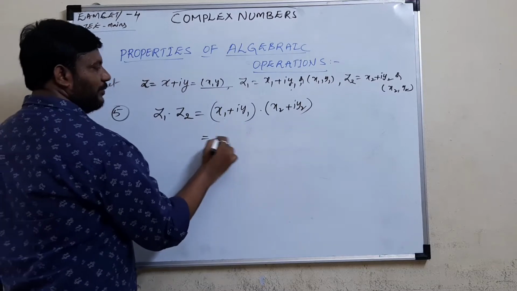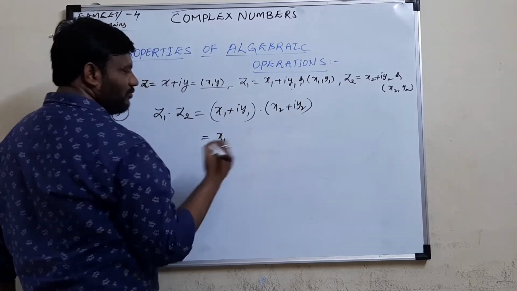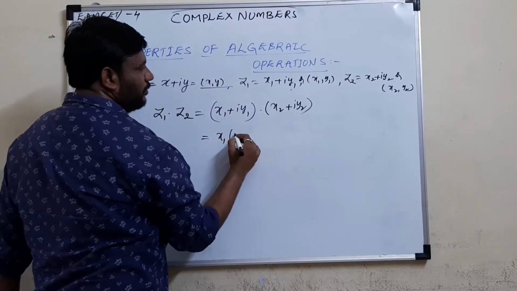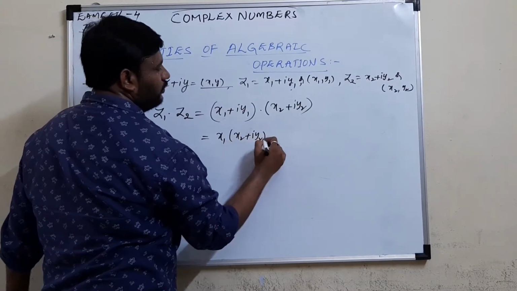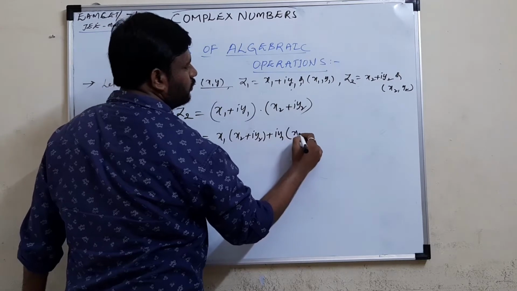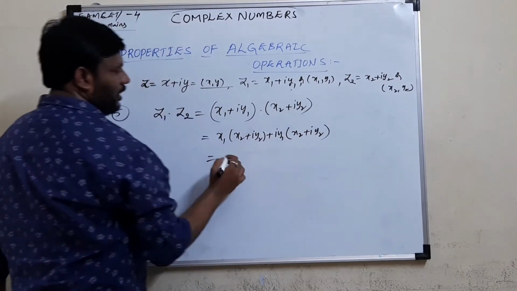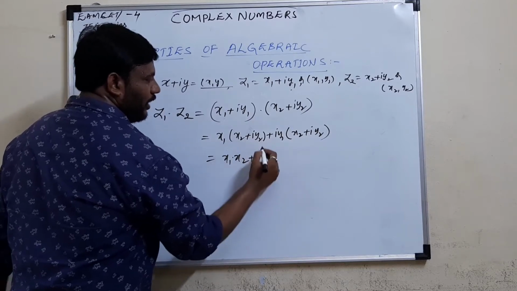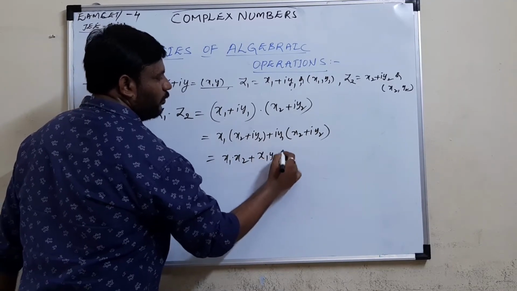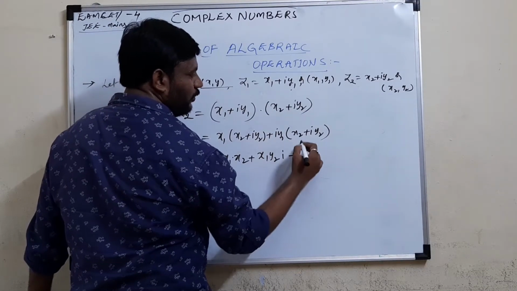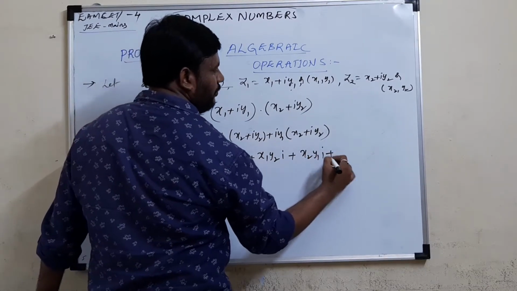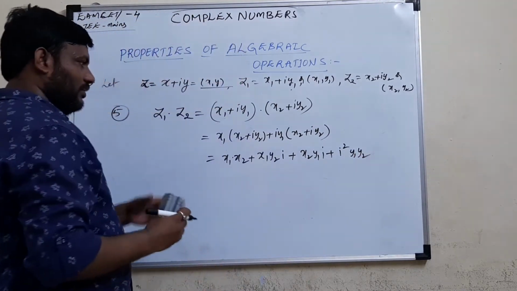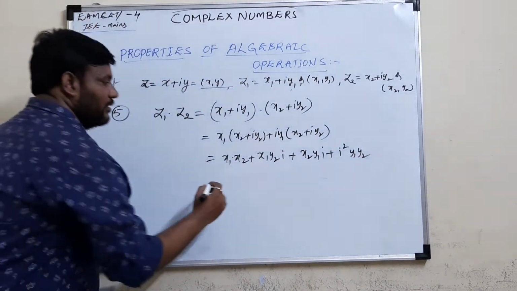Just multiply as we normally multiply real numbers: x1 multiplied with x2 plus iy2, plus iy1 with x2 plus iy2. So we get x1 x2 plus x1 y2 i plus x2 y1 i plus i square y1 y2. Now simplify.